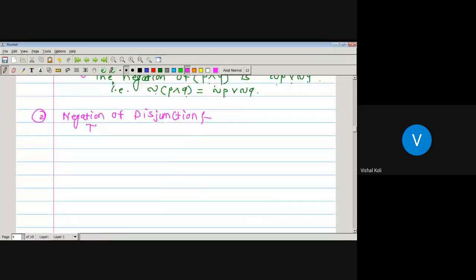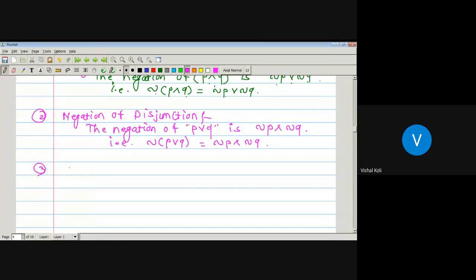The negation of P or Q. Since disjunction is nothing but P or Q, we can read it either as P or Q or P disjunction Q. So its negation is negation of P and negation of Q. That is, negation of P or Q is equal to negation of P and negation of Q.